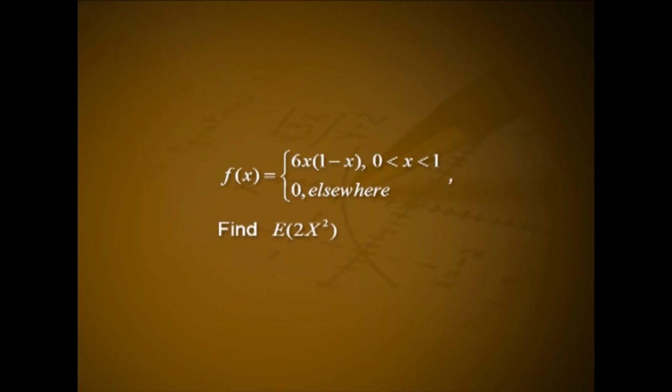Problem 2. For the random variable x with PDF f of x equal to 6x into (1 minus x) for 0 less than x less than 1 and equal to 0 elsewhere, find expectation of 2x square.